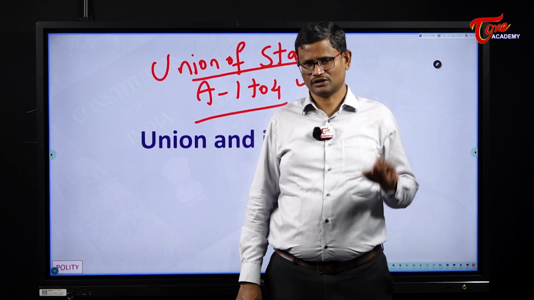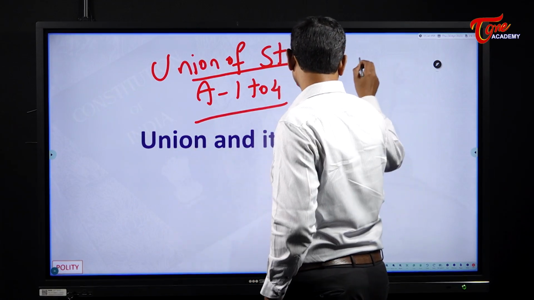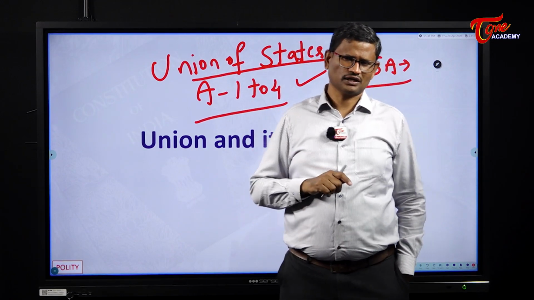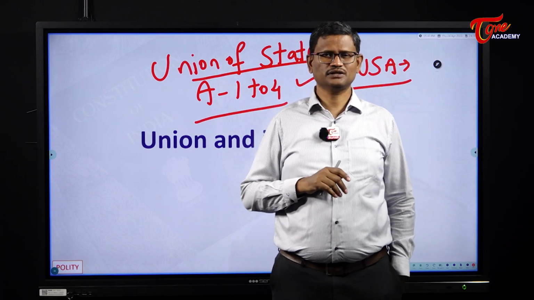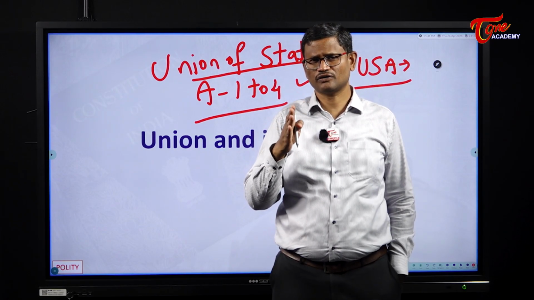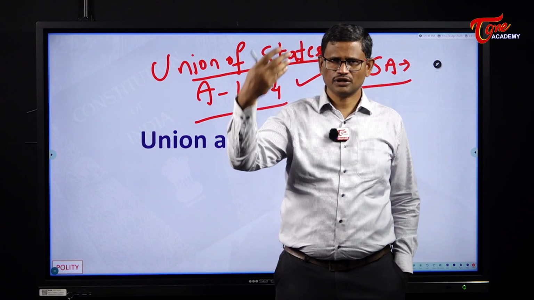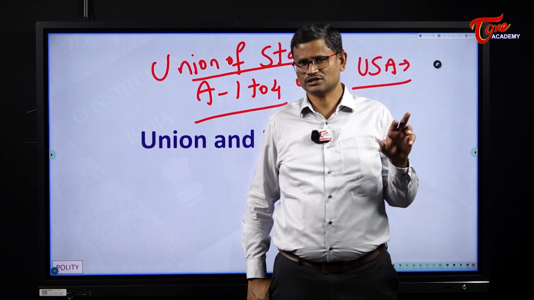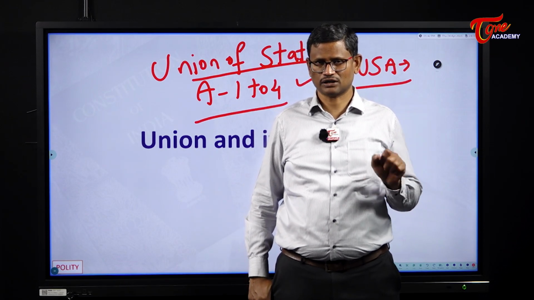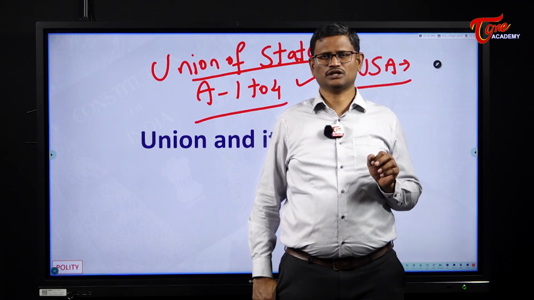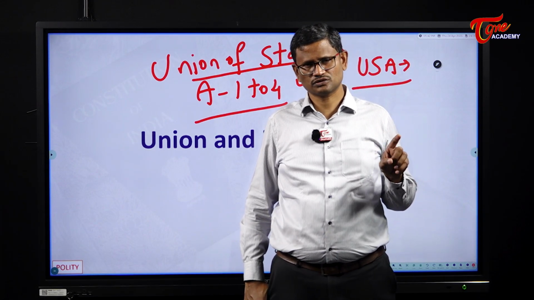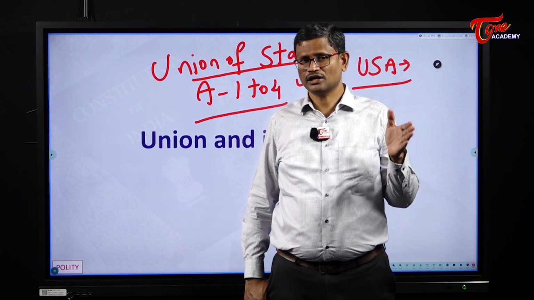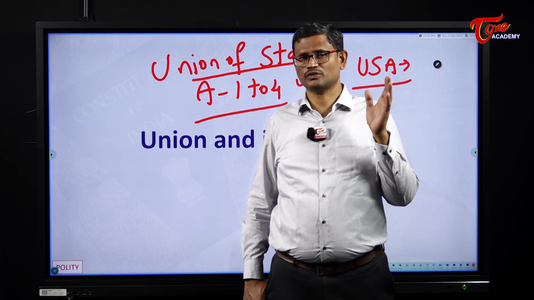Then again, if you compare USA and India, in the United States of America the union is indestructible, which means the states don't have the right to break away from the union. This is similar. Both in India and in the United States of America, the union is indestructible. But the Constitution of USA, which came into force in the year 1789, is silent on the issue of whether the states have the right to break away from the union.